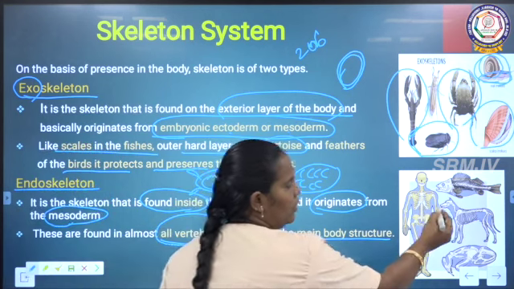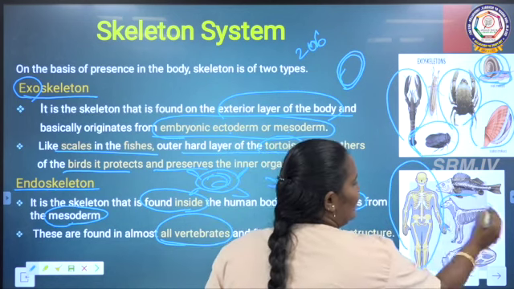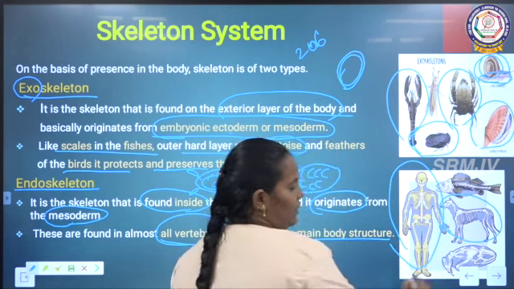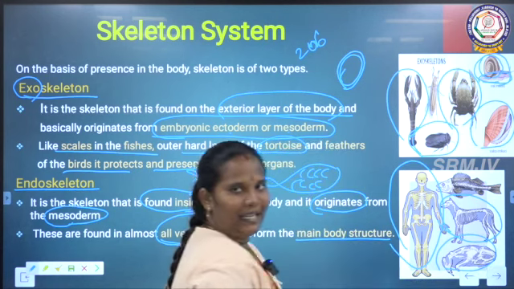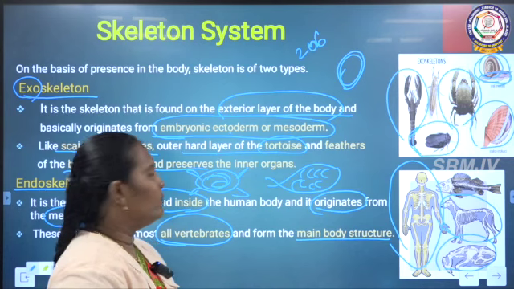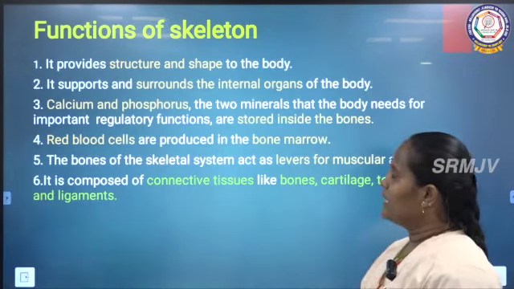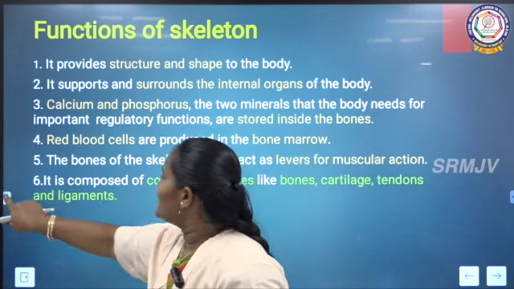We can say this is the human being skeletal system. This is the animal skeletal system. It is the frog. Like this, animals have the skeletal system. This is the endoskeletal system. See, next one is the functions of the skeleton system.